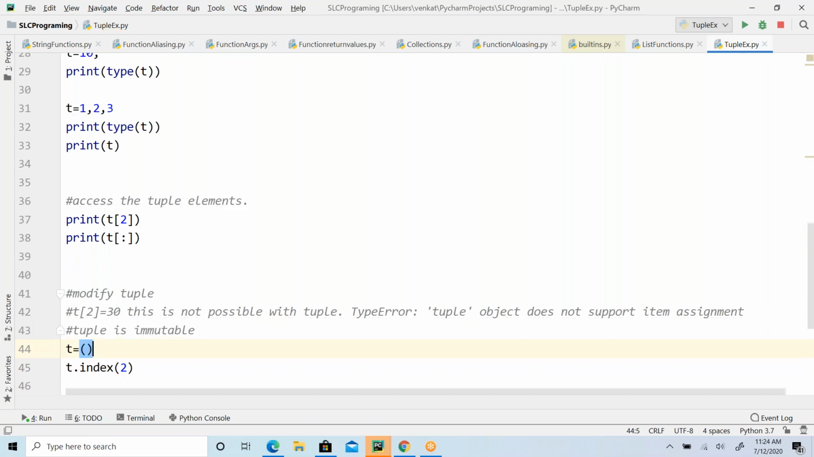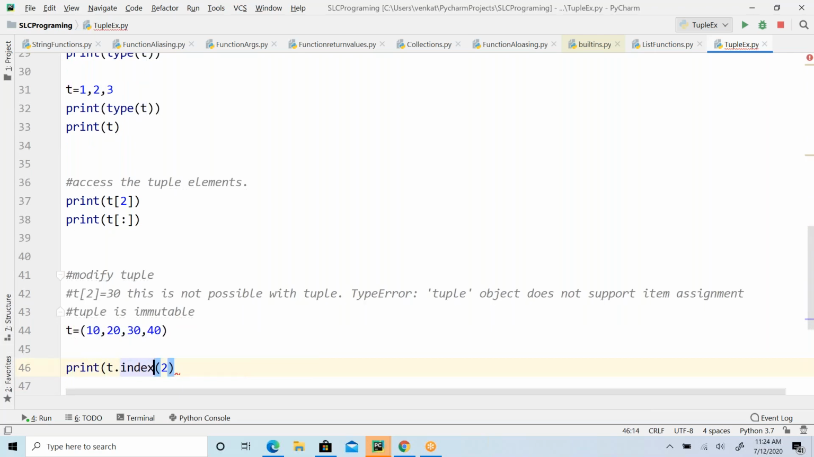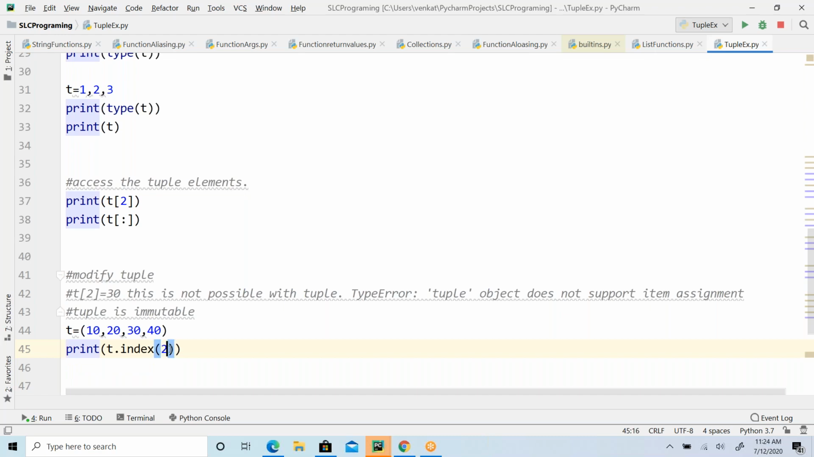Say my tuple is, for example, 10, 20, 30, 40. Now I am going to search for this. Print of t.index of 2. Is it going to look for the element 2, or is it going to treat it as an index and return the second indexed value, meaning 30? What is the output here? Come on guys, you have to tell me. 30 it is going to give.